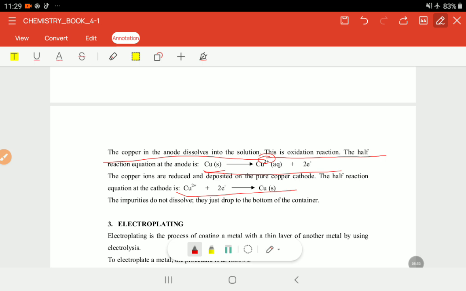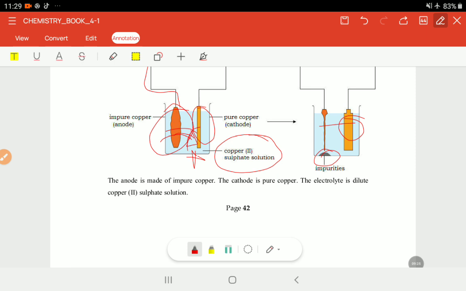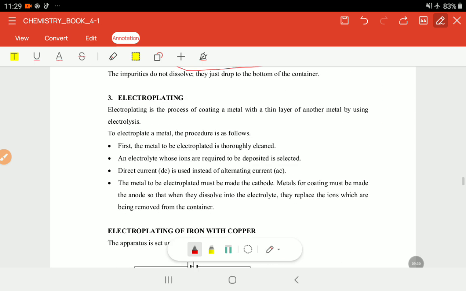Okay, so in this case, since we are targeting, or since the electrolyte is being replaced with copper coming from the wearing away of the copper at the anode, it shows that everything that is not copper, like dirt and other things, does not take part in this chemical reaction. For that reason they drop at the bottom of the container like this. So we are obtaining all the impurities, and the pure copper is obtained on the other side.